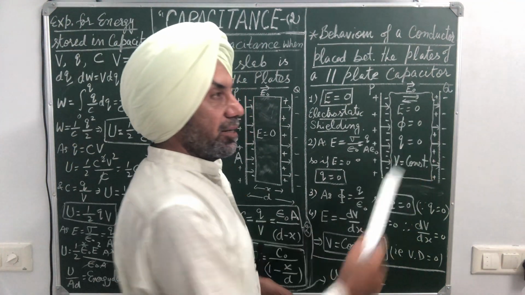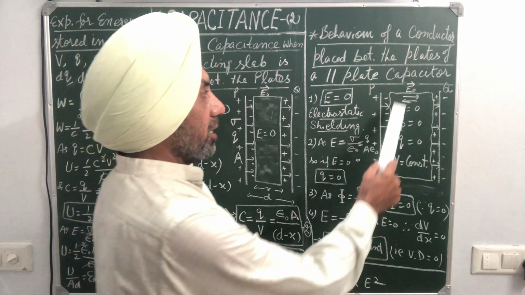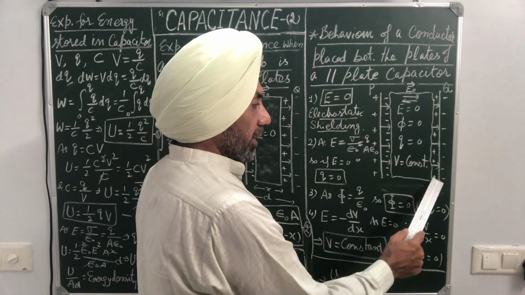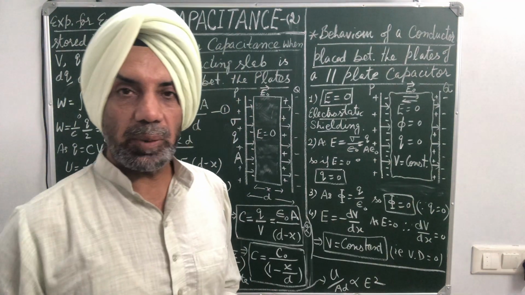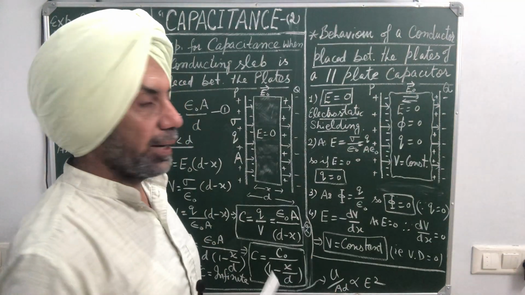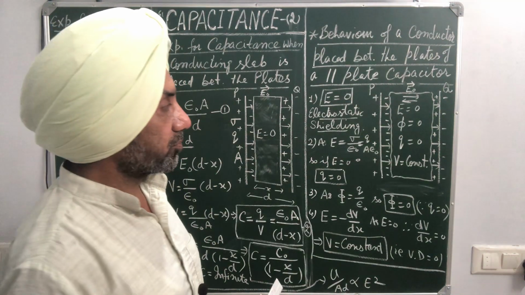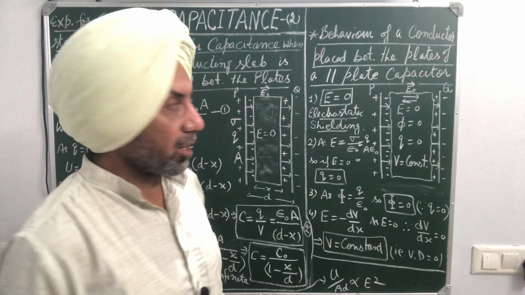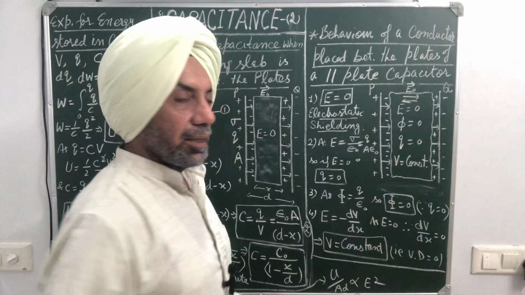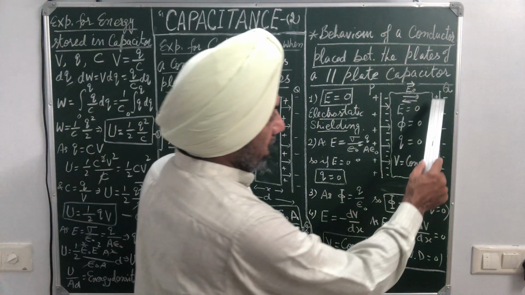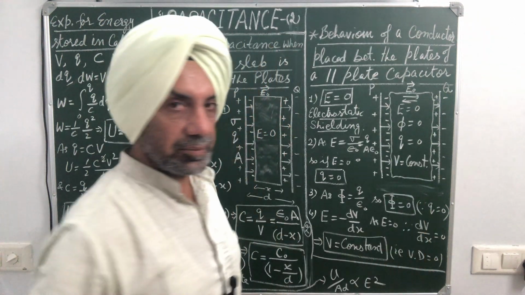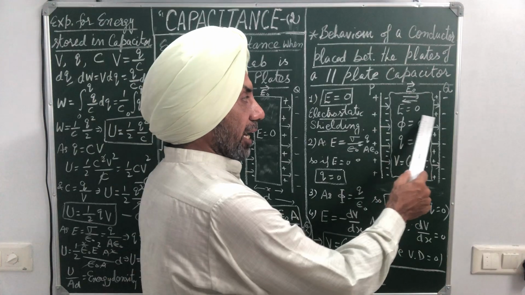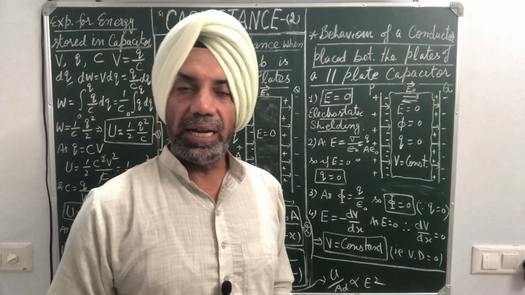Then there will be electric field from plate P to plate Q. Let E naught be the electric field. Let a conducting medium is placed between the two plates of parallel plate capacitor. Then left side of the conducting medium or conducting slab, you can say, acquires negative charge, and right side acquires positive charge because of induction. As a result, an opposite field is set up.